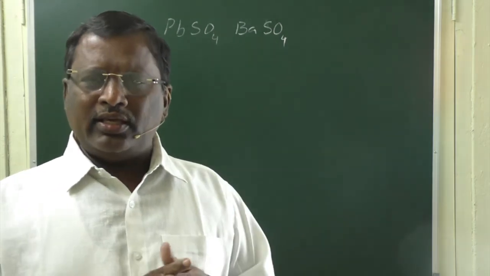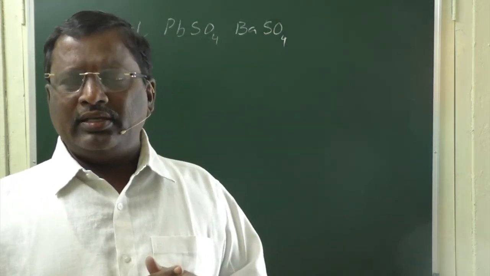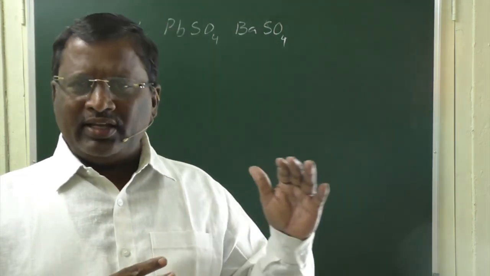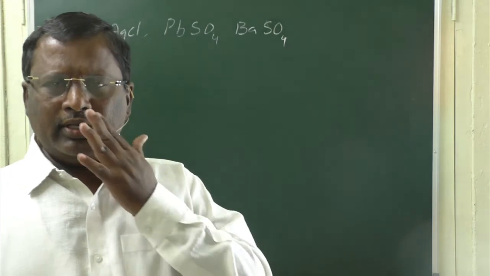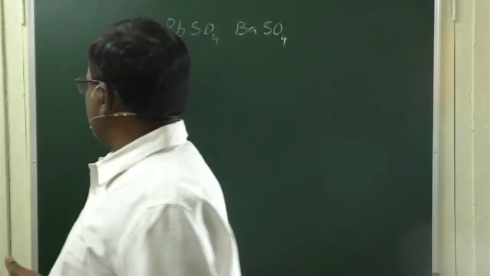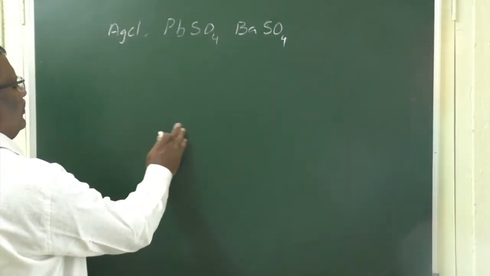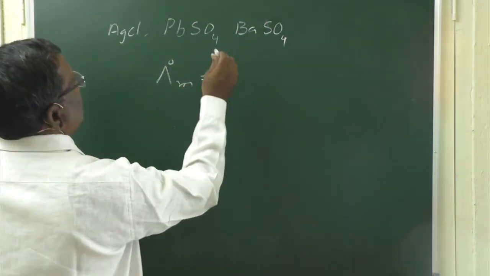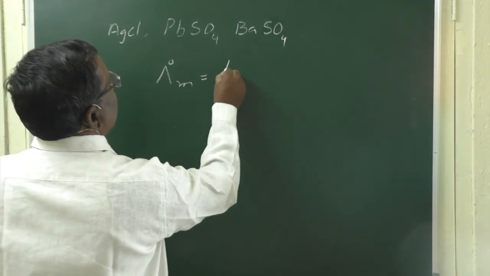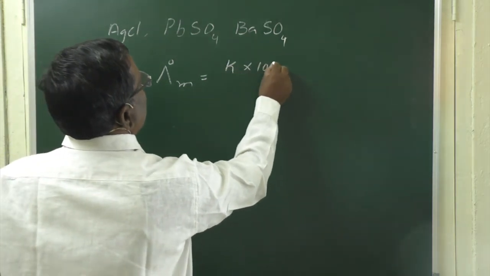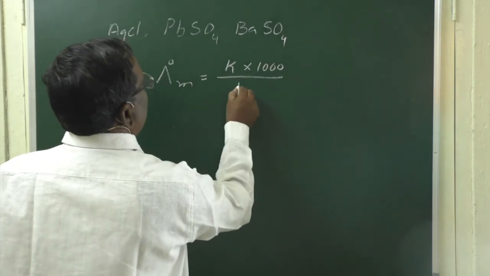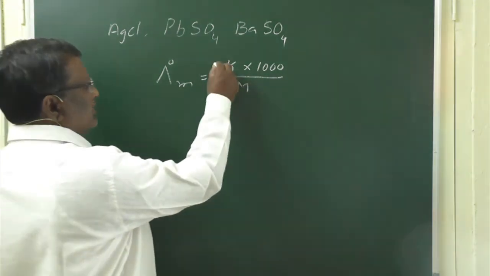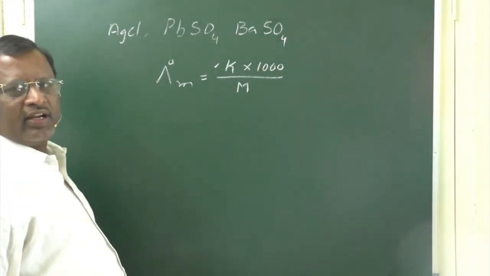By measuring the conductivity and molar conductivity, we can easily calculate the solubility. Molar conductivity will be kappa into 1000 by molarity, because kappa is the specific conductance.